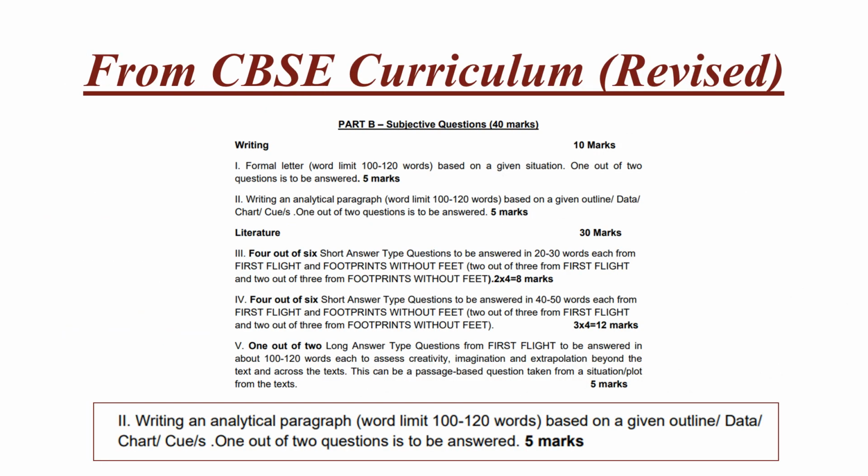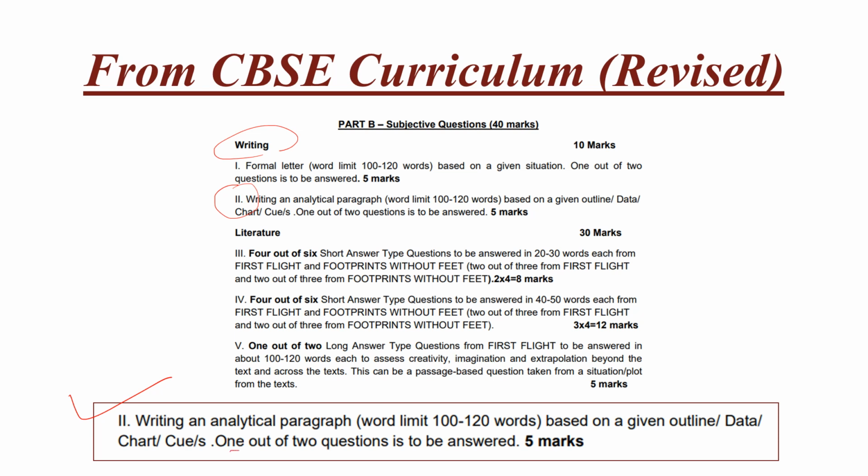Now, CBSE has issued the revised curriculum. Here in Part B, in the writing section, the second question which I have highlighted here: writing an analytical paragraph, word limit 100 to 120 words, based on a given outline, data, chart, etc. These are the things they are going to ask here.